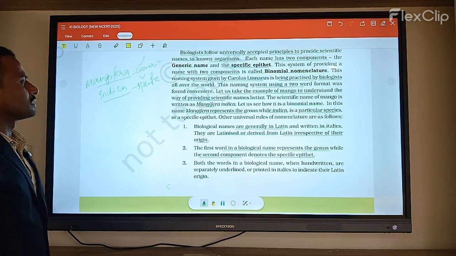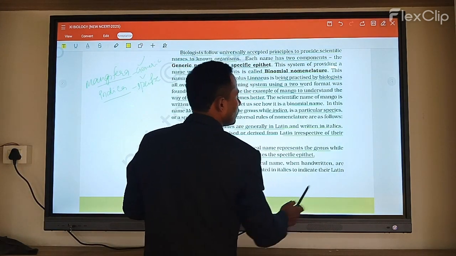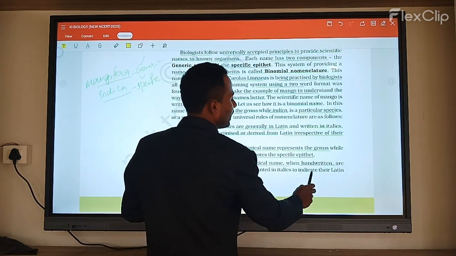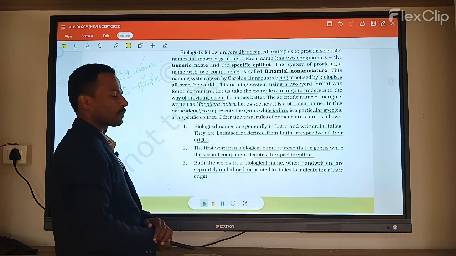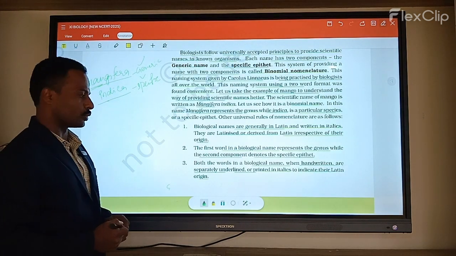That is the species. Okay. Next, both words of the biological names, when handwritten, are separately underlined, and when printed, are in italics to indicate their Latin origin. So after writing, you must underline them. Underline is a must.